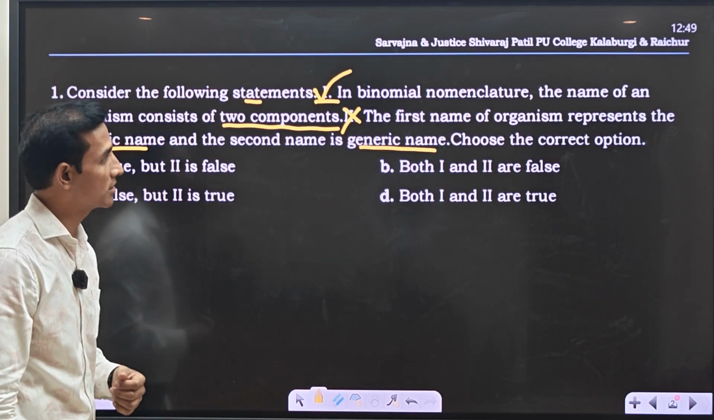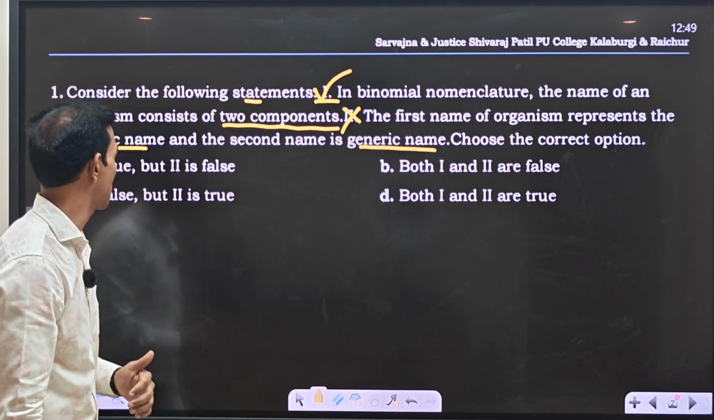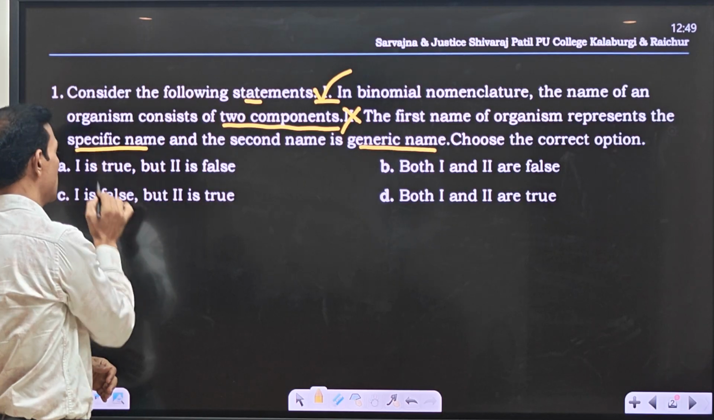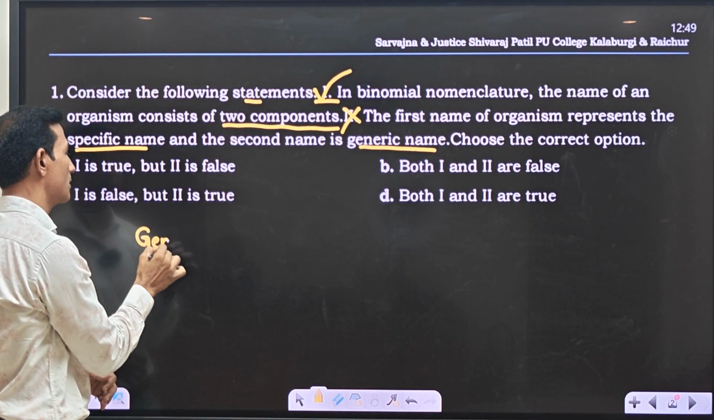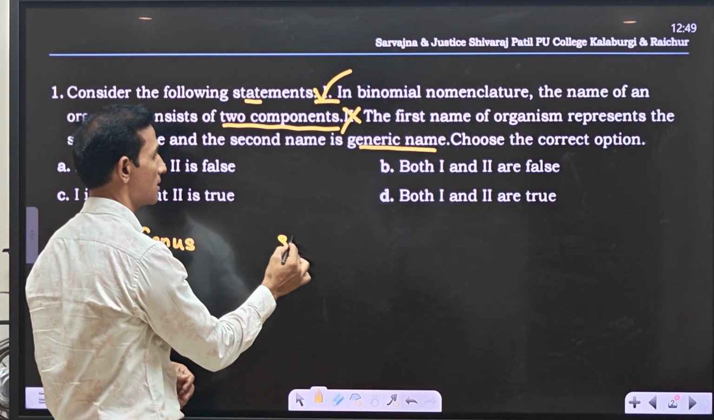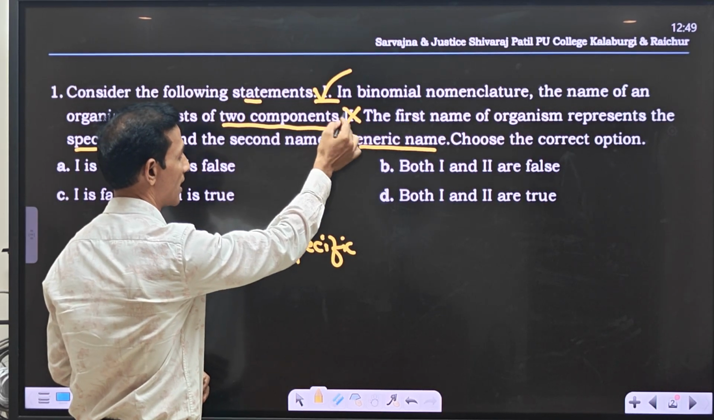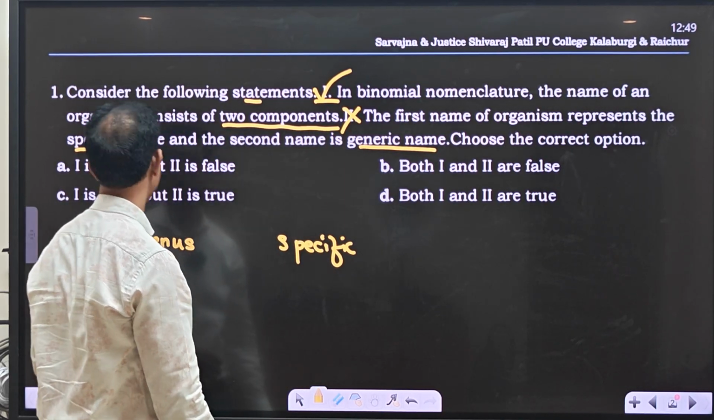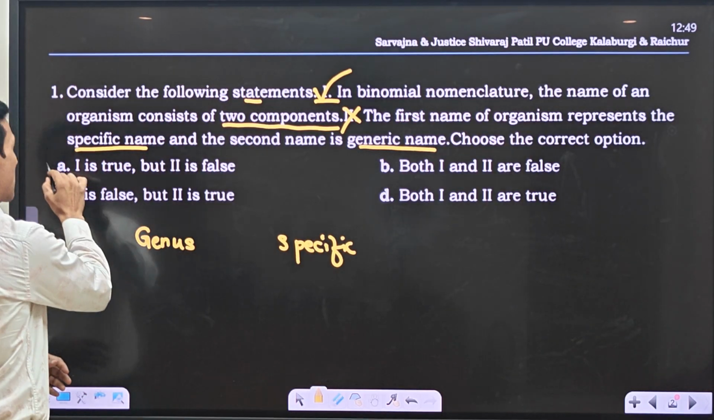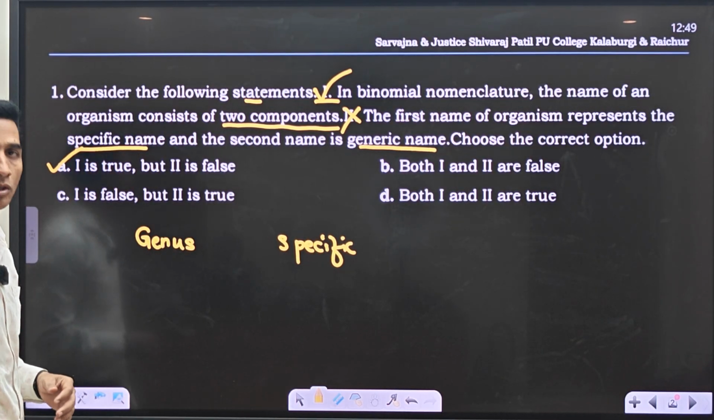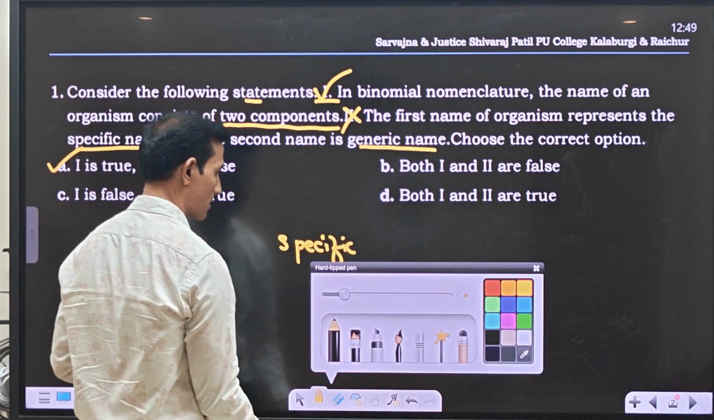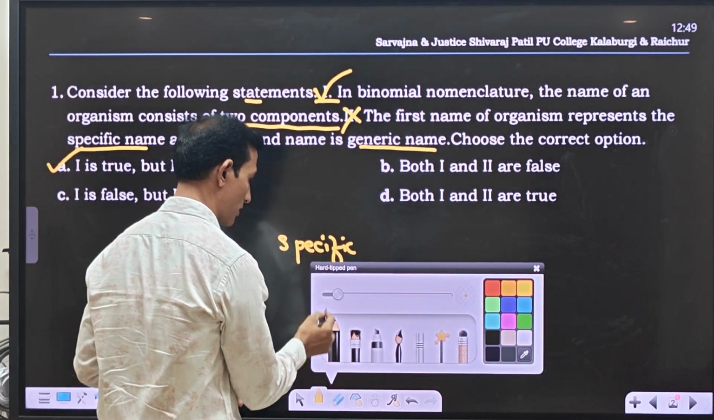So the second statement, why is it wrong? The first name of the organism represents not the specific name, it is the genus. Then the second one refers to the specific epithet. So hence statement 1 is correct, 2 is wrong. So the correct option will be A: 1 is true, 2 is false. So let's discuss the second question.